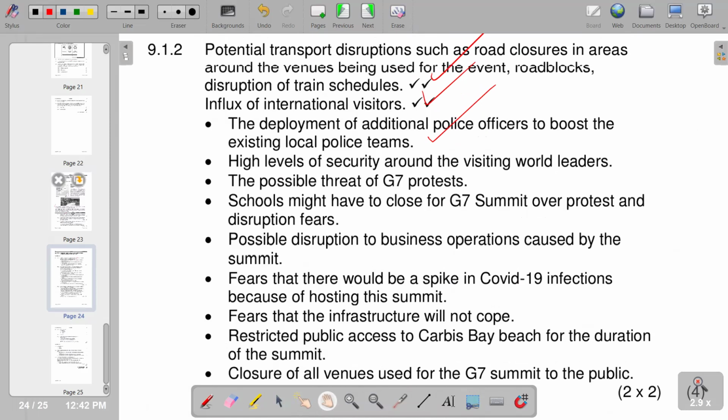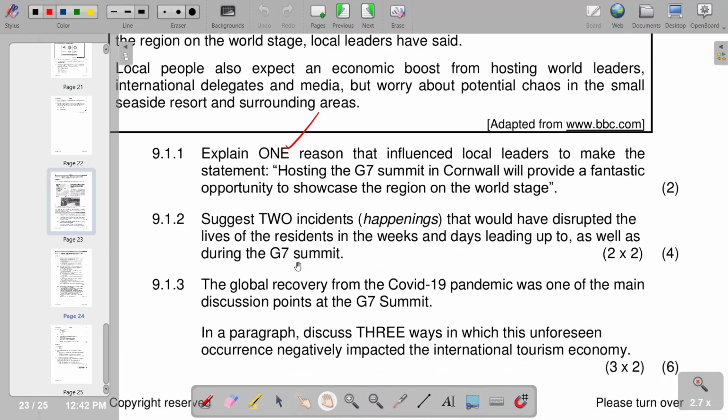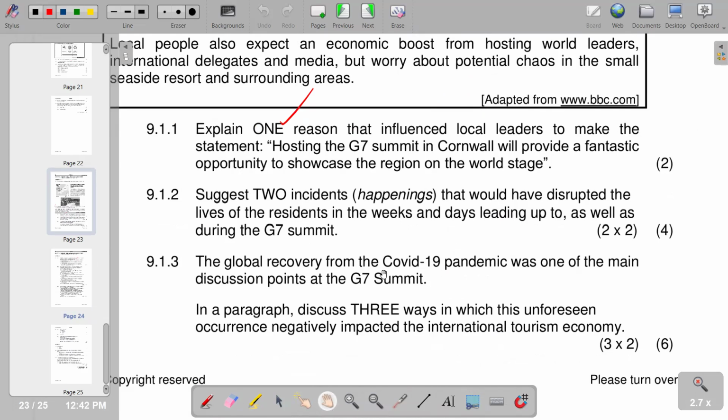I'll move on to 9.1.3. The global recovery from the COVID-19 pandemic was one of the main discussion points at the G7 summit. In a paragraph, discuss 3 ways in which this unforeseen occurrence negatively impacted the international tourism economy. So, of course, it negatively affected tourism because of the COVID-19 pandemic. Obviously, there was a reduction noticed in terms of revenue in the tourism industry. So a negative effect was actually noticed.